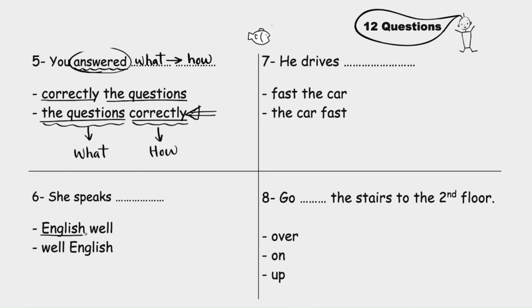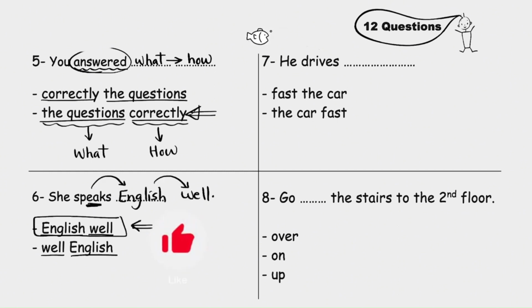She speaks English well or she speaks well English? She speaks what? English. How? Well. This one. She speaks English well. You do this one. He drives fast the car or he drives the car fast? Follow the same rule: what, then how, and answer. Let me see your answers in the comments.